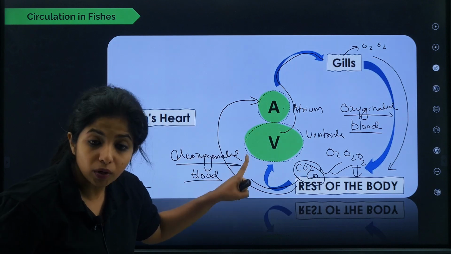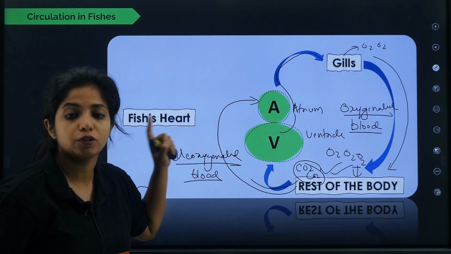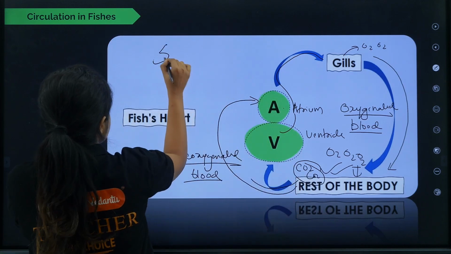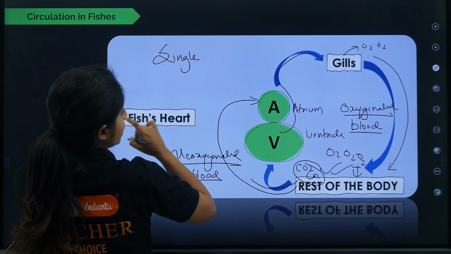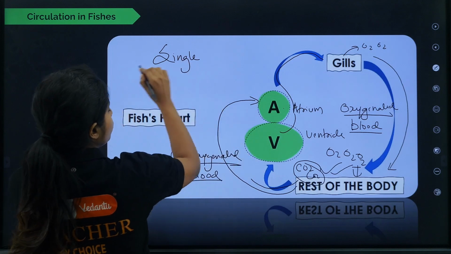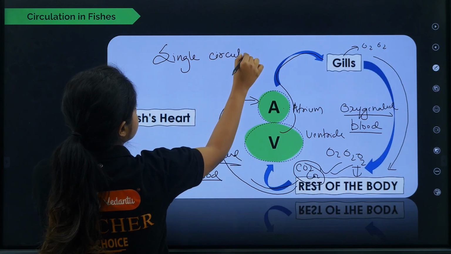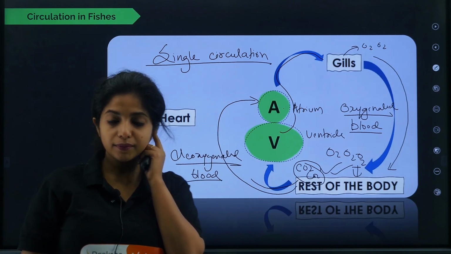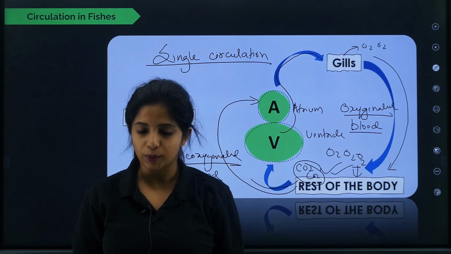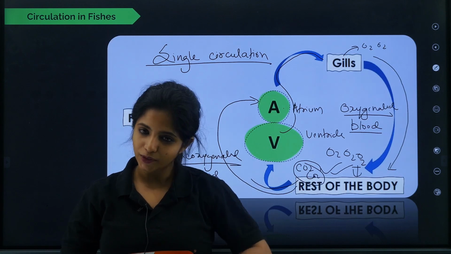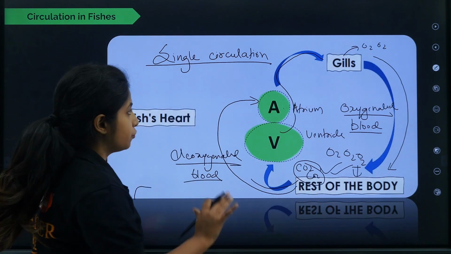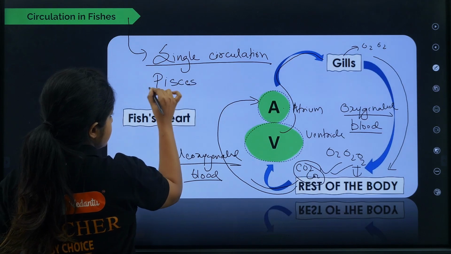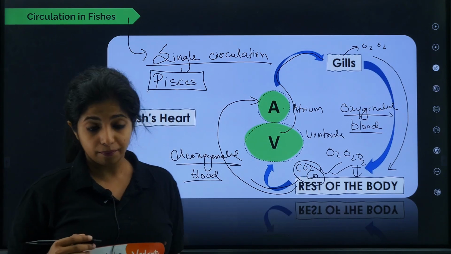So you say there is only one circulation happening over here. It's single circulation, it's not double circulation. Double circulation is where the blood moves twice through the heart, but here it is just moving once. So I call this single circulation, my dear children. Okay, this is known as single circulation. All cool? Okay, so fishes are the ones that show single circulation. Fishes are also known as Pisces. Now, the questions can come in the form of examples.